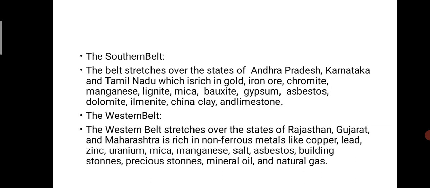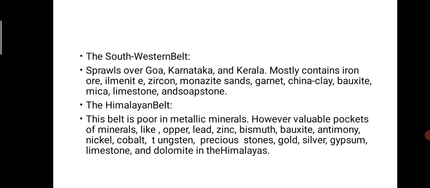Then the western belt. The belt stretches over the states of Rajasthan, Gujarat, and Maharashtra, and is rich in non-ferrous metals like copper, lead, zinc, uranium, mica, manganese, salt, asbestos, building stones, precious stones, and mineral oils and natural gases.